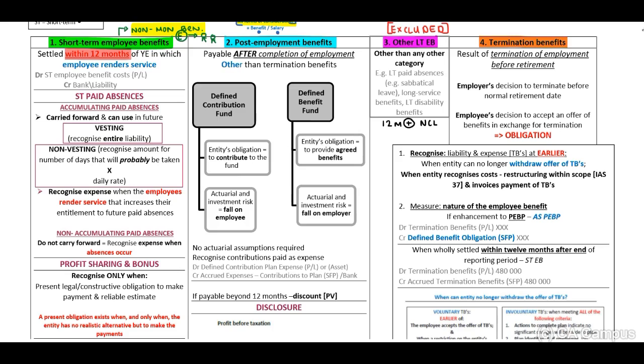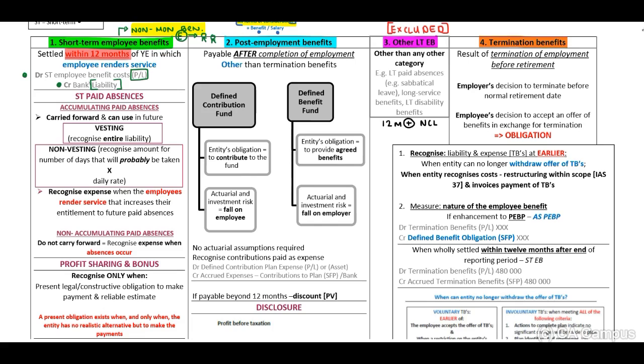Now, to recognize a short-term employee benefit, you will have to debit your short-term employee benefit cost in your profit or loss and credit either bank or a liability. Remember, the liability you need to identify, will this be settled within 12 months?